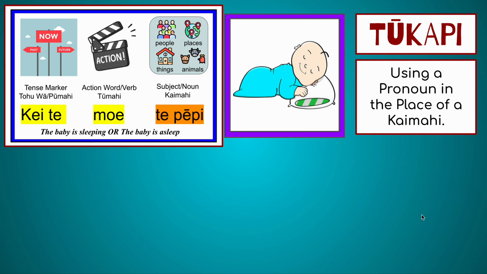Here we have a little demo on how to use a tūkapi, a pronoun, in the place of a kaimahi. I'm going to use this Reremahi poro as an example. Kei te moe te pepi. The baby is sleeping. Let's have a look at this question.